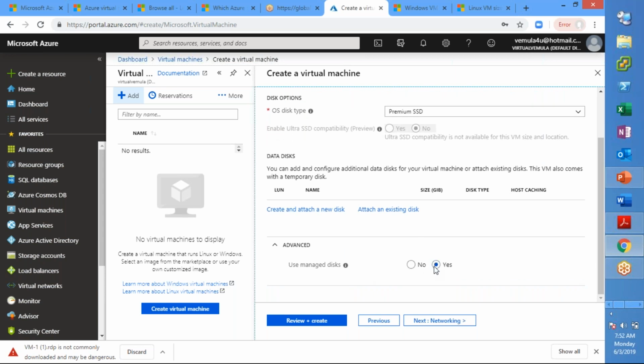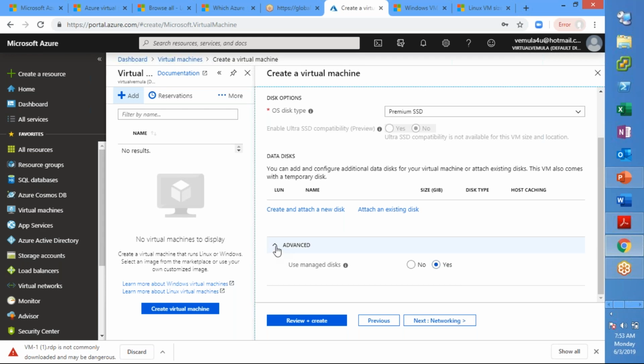A managed disk at a high level means the disk management is taken care of by Azure itself. If you are selecting an unmanaged disk, you are taking care of disk management by creating something called a storage account and all those stuff. So it is recommended to go with managed disk, but we'll discuss the difference between managed and unmanaged, performance wise and the other features you get with managed disk, in our storage classes. By default you will get a managed disk, which is the recommended one.